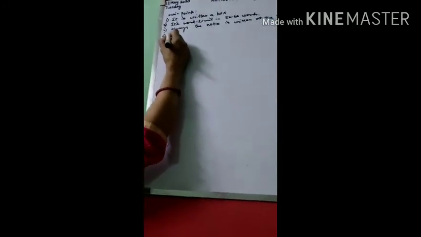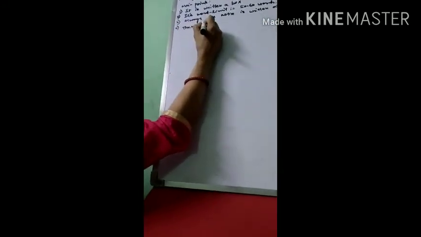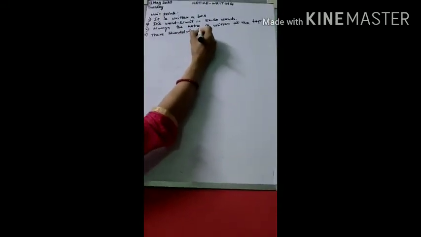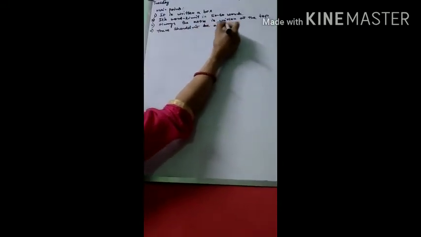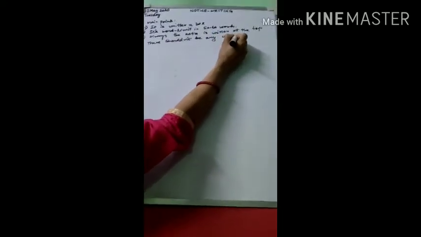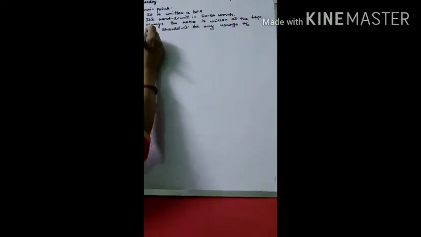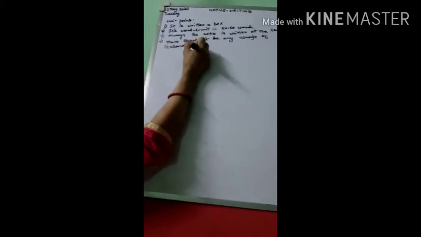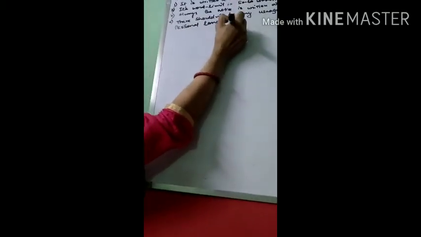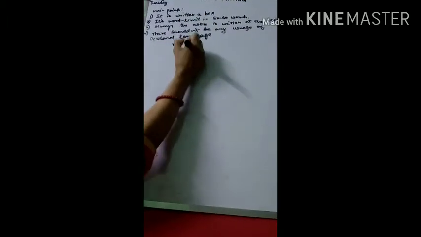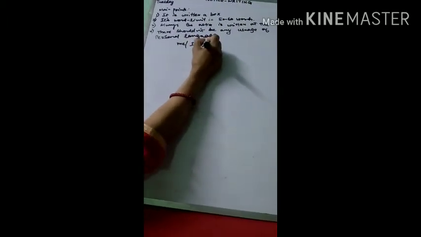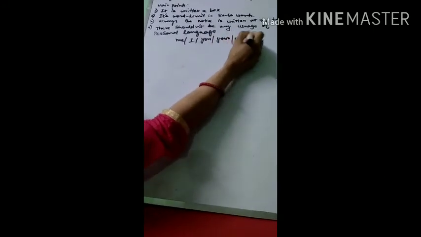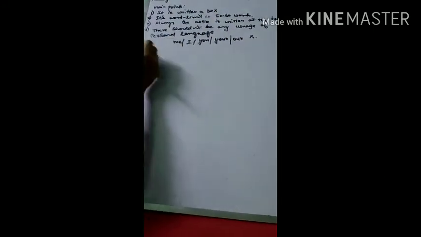Fourth point, there shouldn't be any usage of personal language or personal pronouns in the notice. Personal language means words like me, I, you, your, this, and so on, which should not be used when you write the notice.